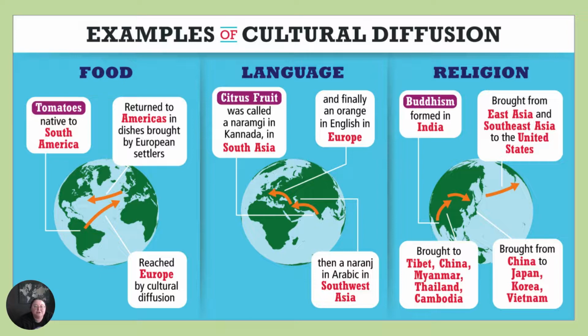Language. The word for citrus fruits was called nagrangi in South Asia. Then that became naranja in Southwest Asia in Arabic, and finally it became orange in English in Europe. So that word for orange or citrus fruits went through multiple different places to become orange, what we have today.